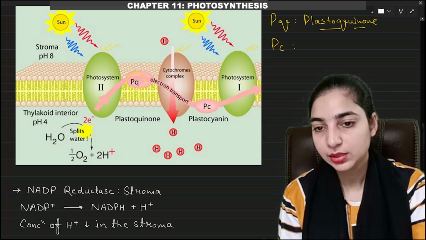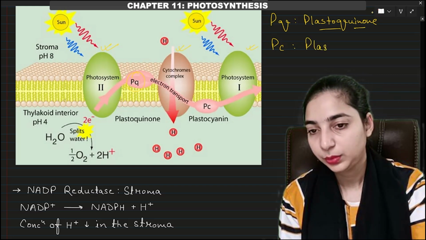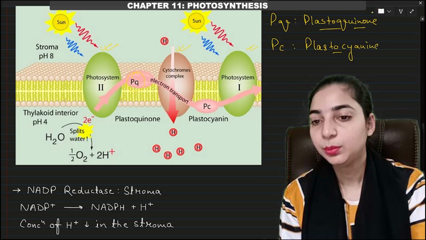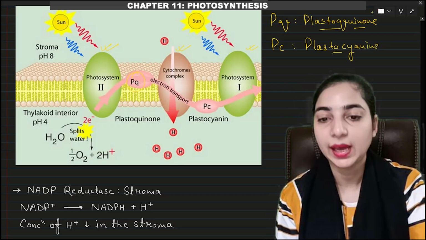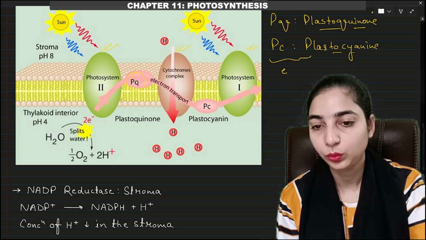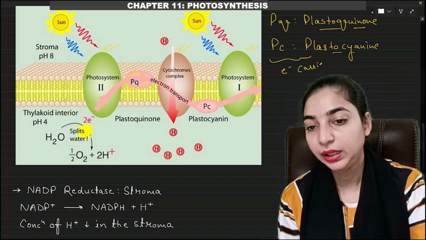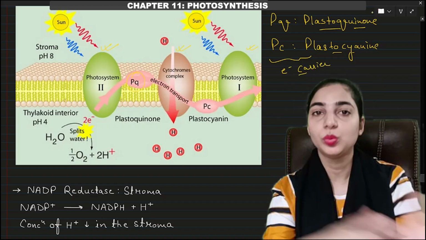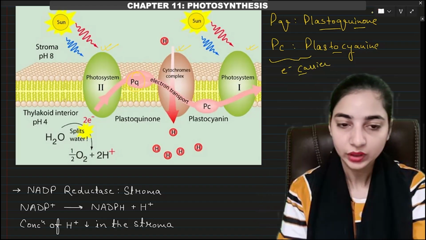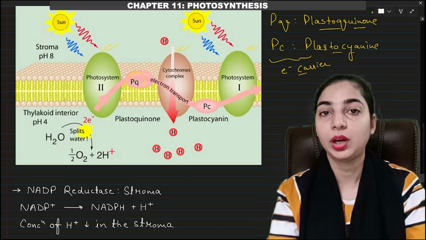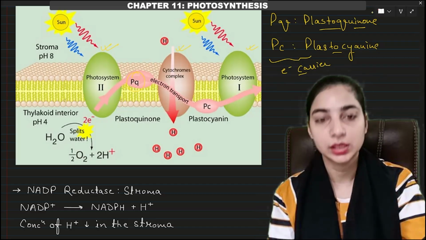PC is plastocyanin. Now these are nothing but the pigments or the electron carriers. They will help in carrying the electron from PS2 to PS1, so they are part of the electron transport chain or electron transport system.